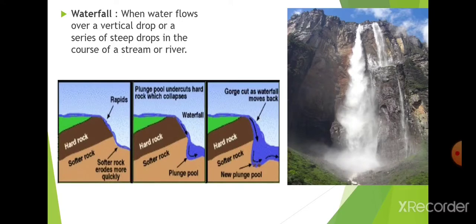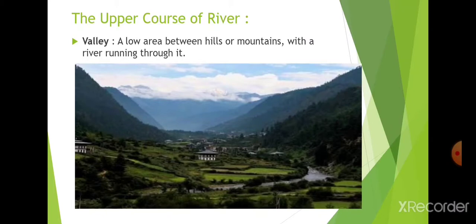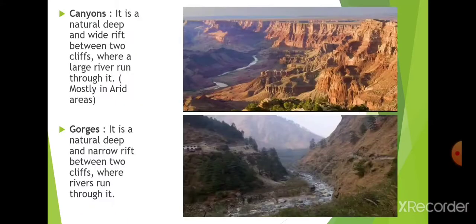Let me recall once again, in the upper course of the river, valleys are formed. A valley is the place between two hills or mountains with a river running through it. Canyon and gorge are also kinds of valley, but a canyon is deep and wide. Wide means its breadth is more than the other. The canyon is formed mostly in arid or semi-arid areas, and the river flows through it.